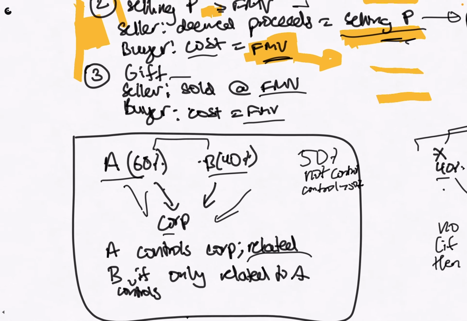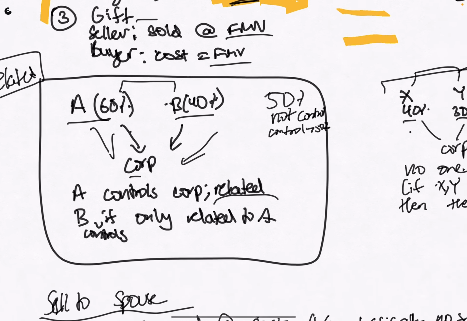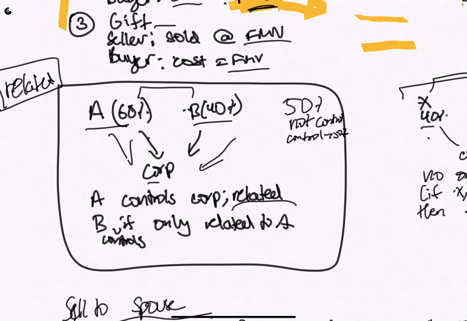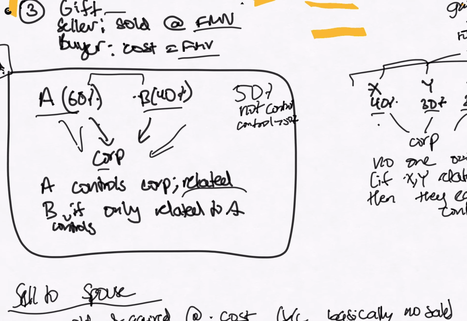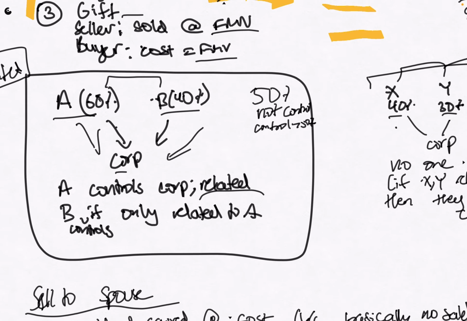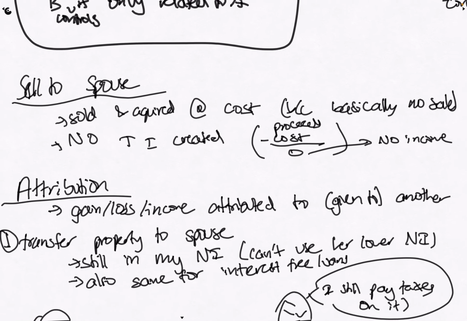The point of this is to show who is related, because if people are related, there are different rules. The government might worry that you're trying to cheat by selling things at a lower cost or something like that. That's why we need to recognize which individuals and entities are related and which are not.